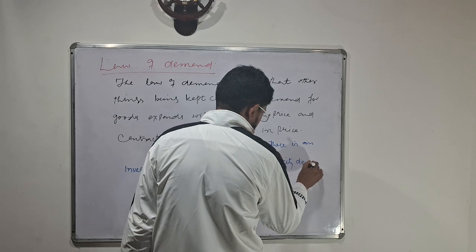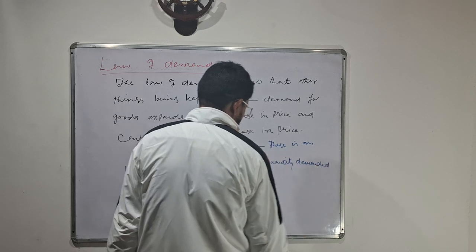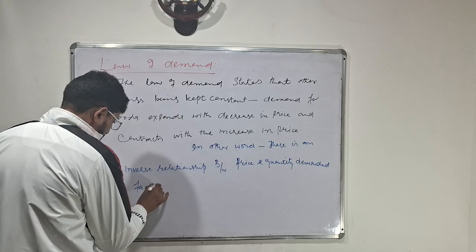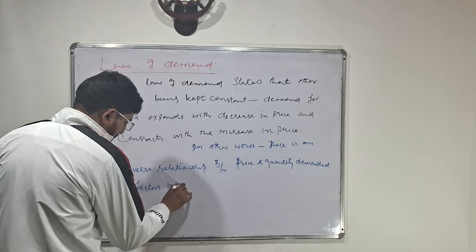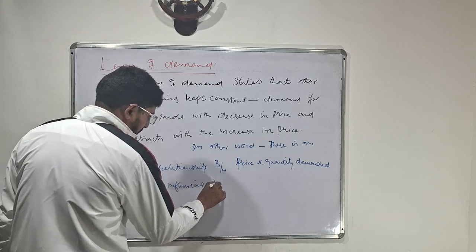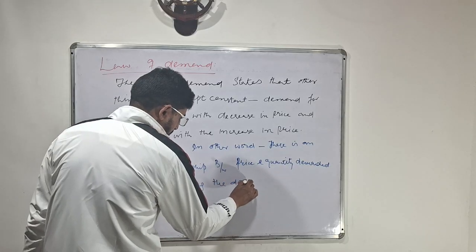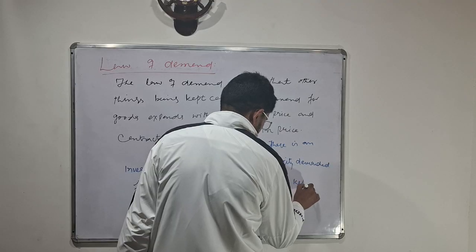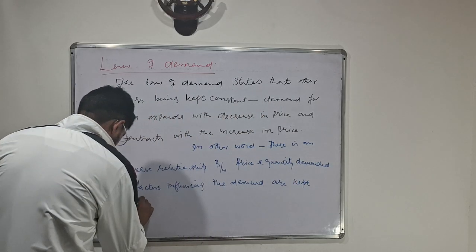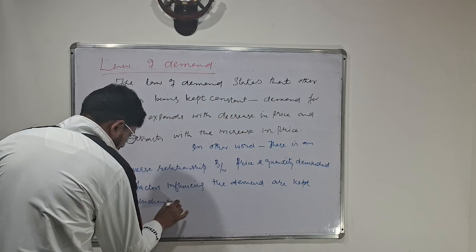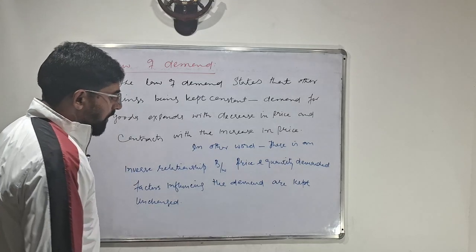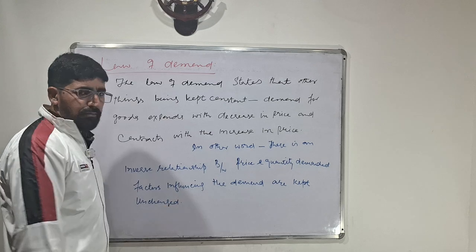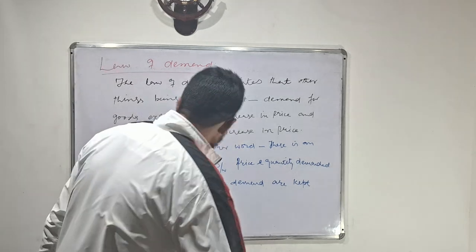Factors influencing the demand are kept constant or kept unchanged. As I write, there is an inverse relationship.